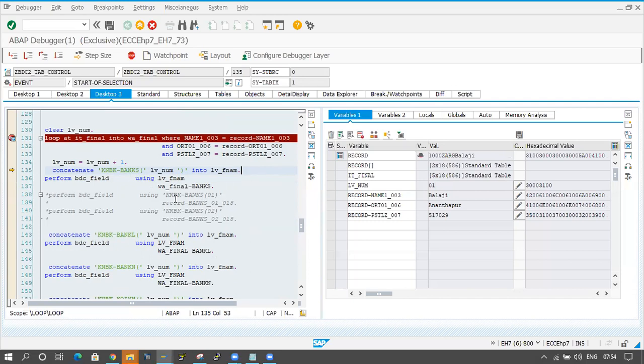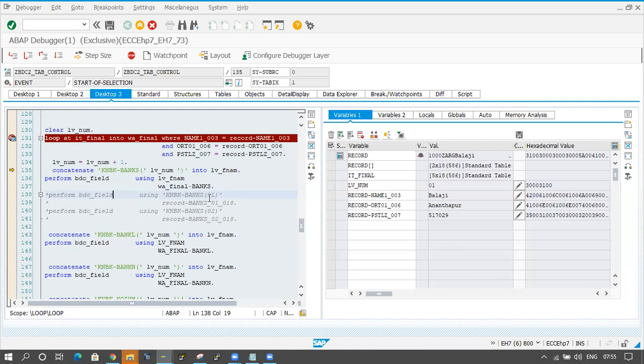By default it is coming like this: PERFORM BDC_FIELD using KNBK-BANKS of 01. Here 01 is hard coding, but we should not take it like this. 01 we should not take in the hard coding, so for that reason I am doing some concatenating here.